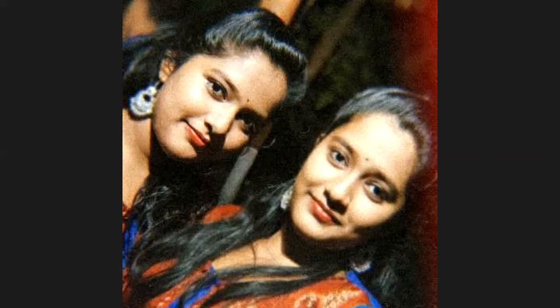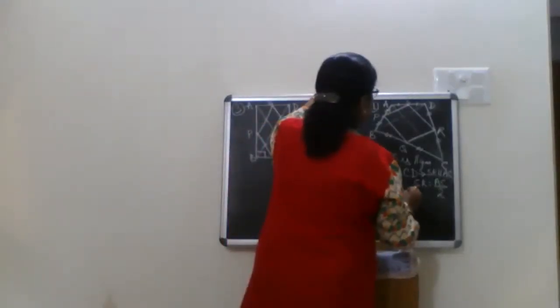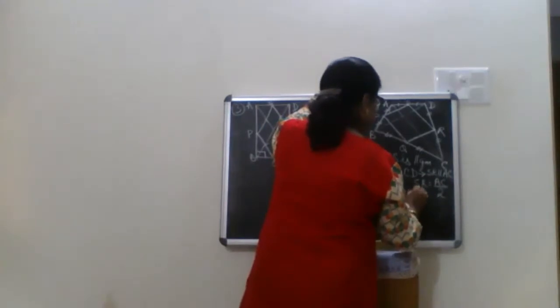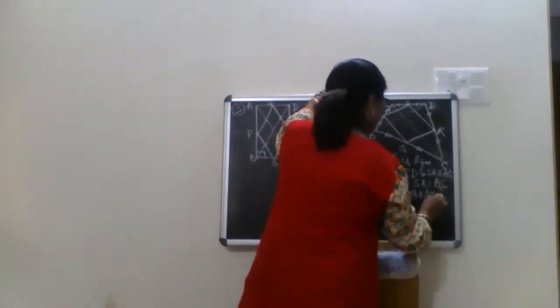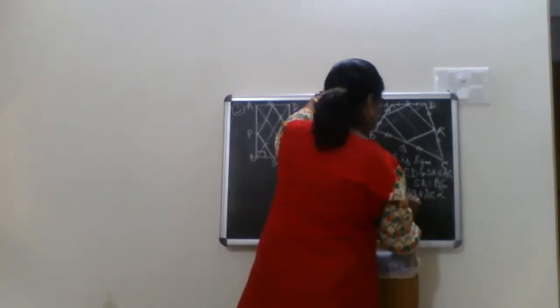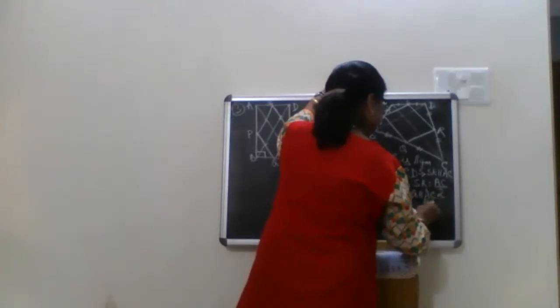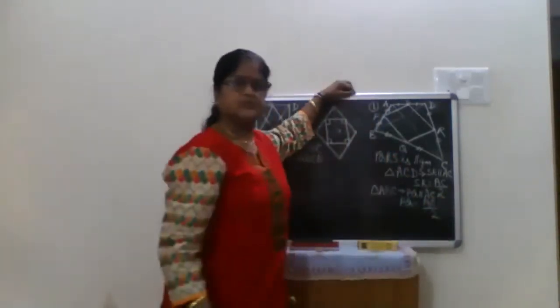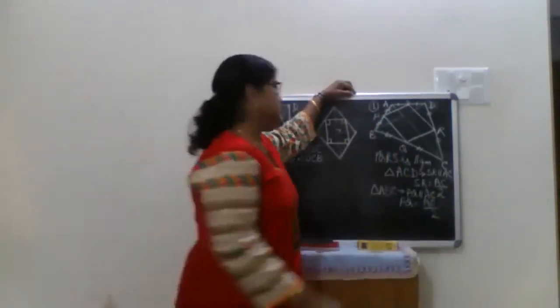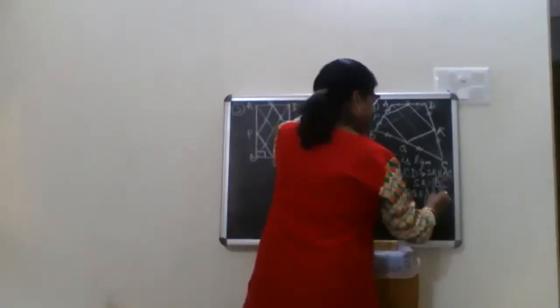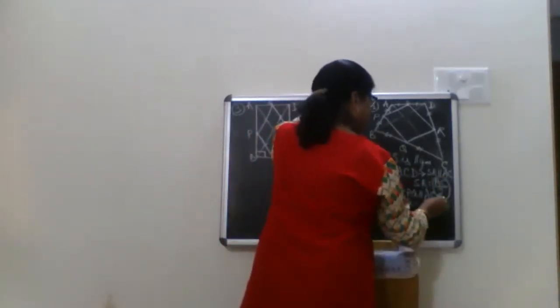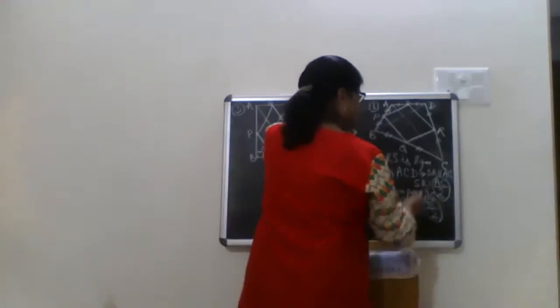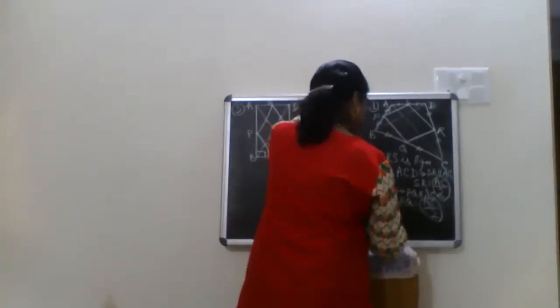Agree? Let us write. PQ is parallel to AC and PQ equals AC by 2. Yes or no? Here we got SR equals AC by 2. Here we got PQ equals AC by 2. So can I write PQ is equal to SR?